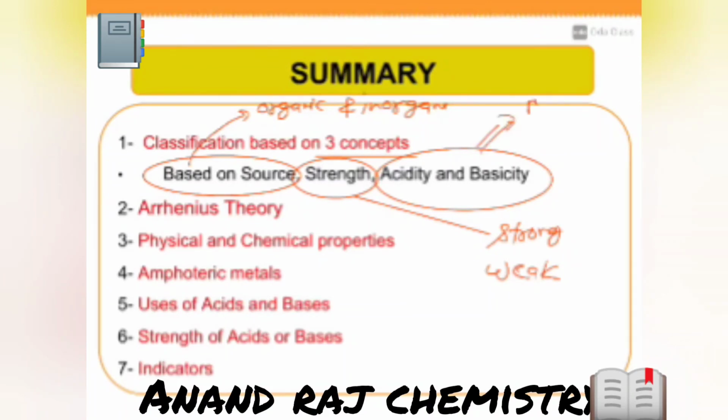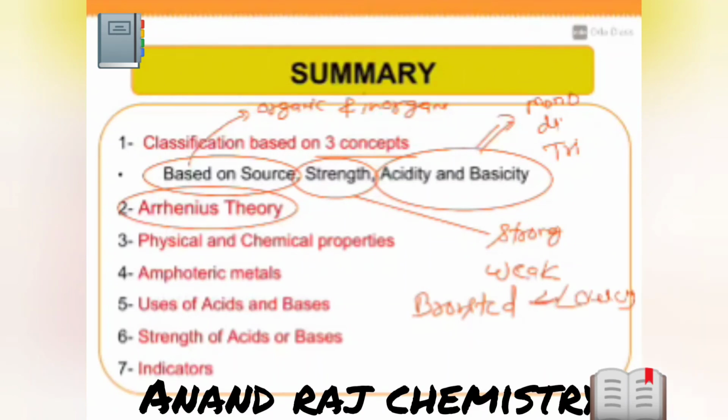Based on acidity and basicity, we discussed mono, di and tri. Correct? Then we discussed Arrhenius theory. Next, one more thing we discussed is the Bronsted-Lowry concept. And the last part we discussed is the conjugate acid-base pair. Okay. Is it clear?